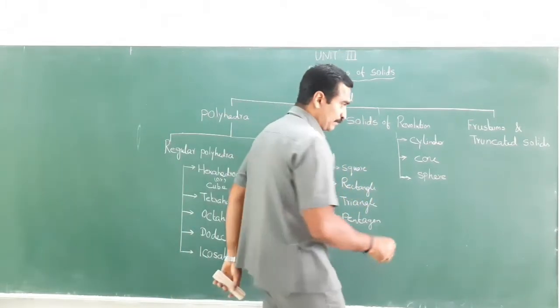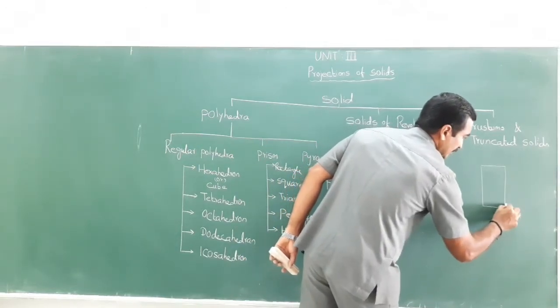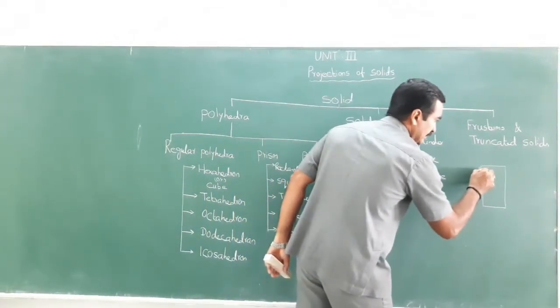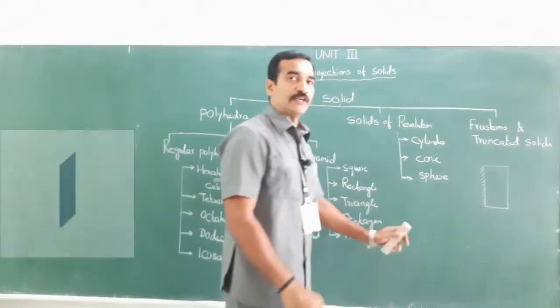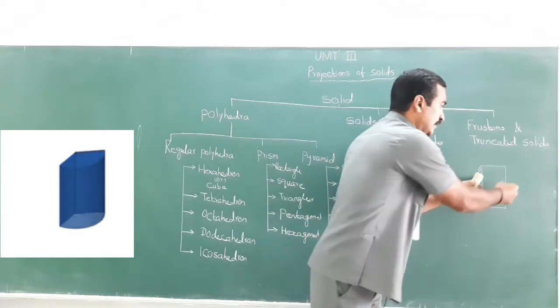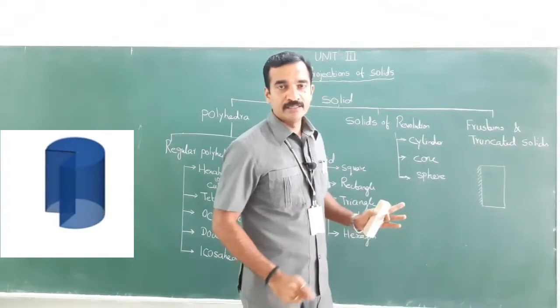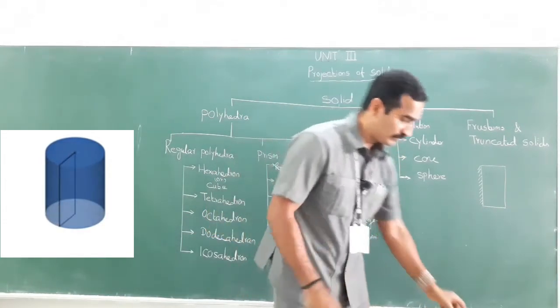For example, this is a rectangle, right? If I keep this edge fixed and start rotating, this edge I start revolving or rotating it, the solid which is formed is nothing but the cylinder, right?